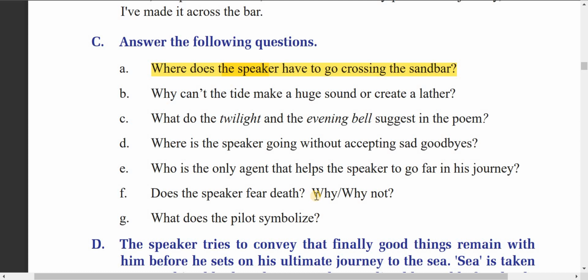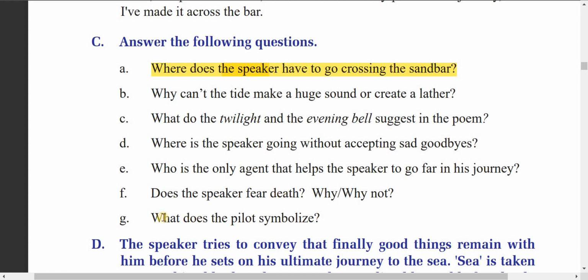Does the speaker fear death? No, the speaker doesn't fear death. He accepts death happily. He understands that death is a natural process. So the speaker doesn't fear death because he accepts death as a natural process. He doesn't complain. He is not unhappy. He is happy. He happily accepts death.